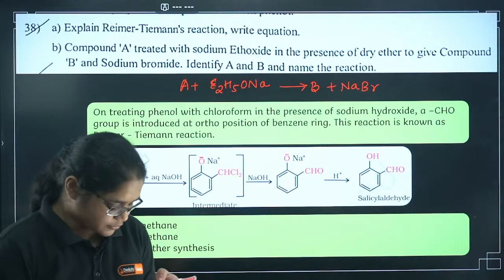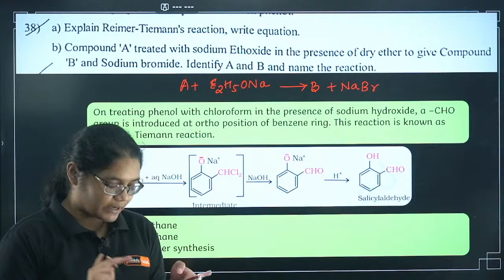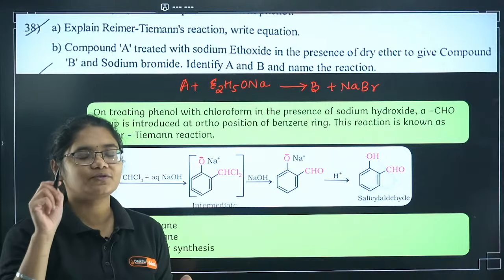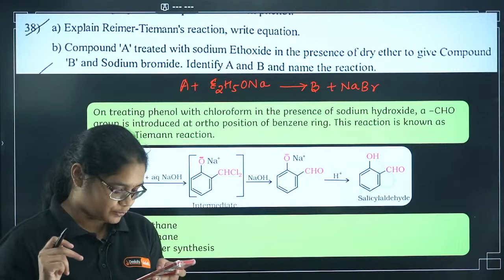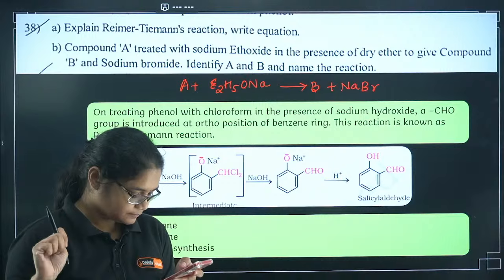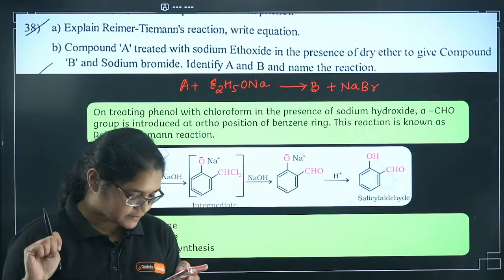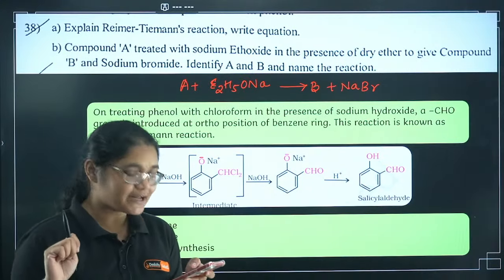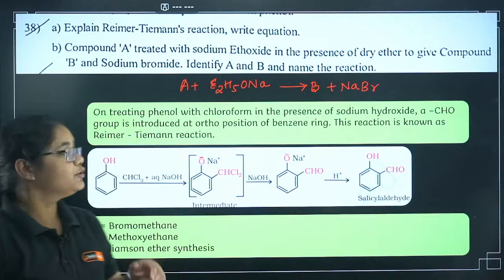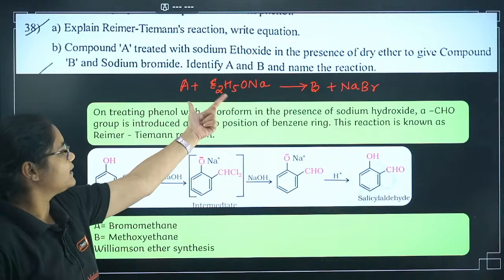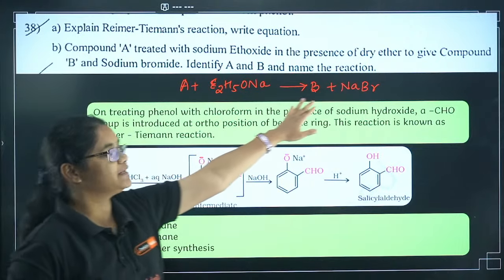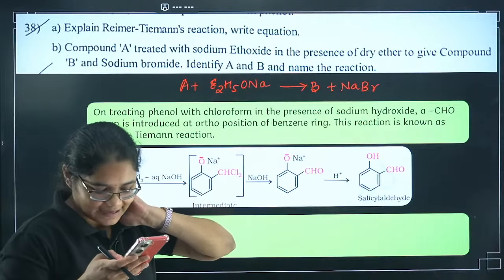Yes, Marudesh, you are absolutely correct. Name of this reaction, who can tell me? I'll give you a hint. It starts from the letter W. Okay, W. What is the name of this reaction? 12 students are live. Nobody can answer this one. You have A and you are getting C2H5ONa, B plus NaBr. What reaction is this one?